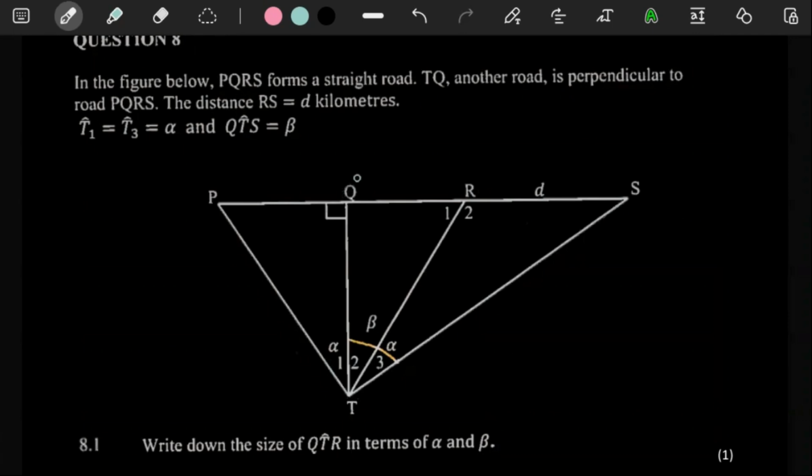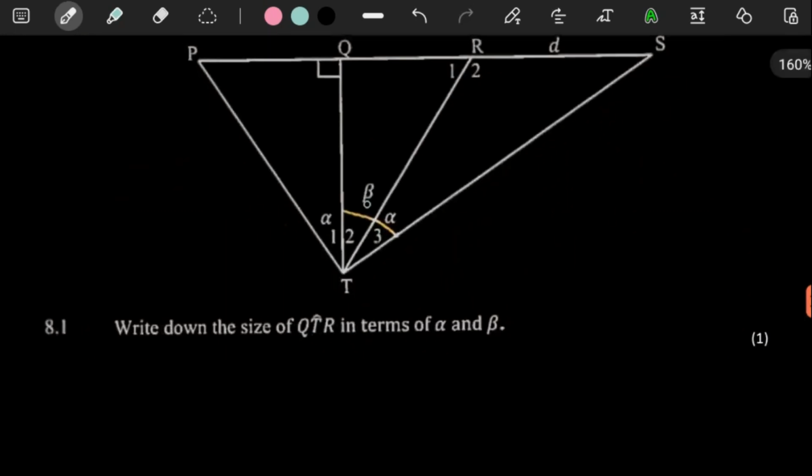So if this angle here, QTS, is equal to beta, so the whole thing is beta. Okay, fine. So for 1 mark, they say write down the size of QTR in terms of alpha and beta. So that's not too bad, because this angle here, which is what they're talking about, is just going to be beta minus alpha. Beta minus alpha. That's what QTR is.